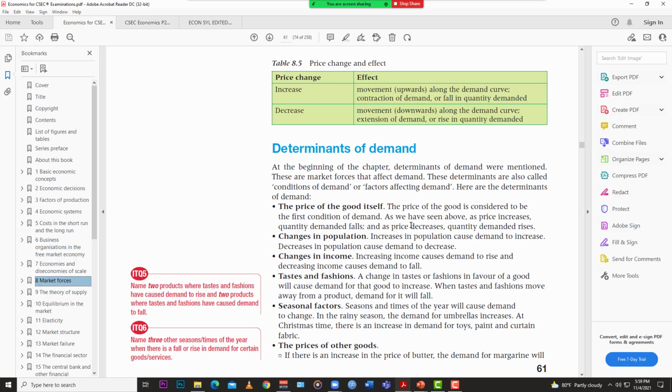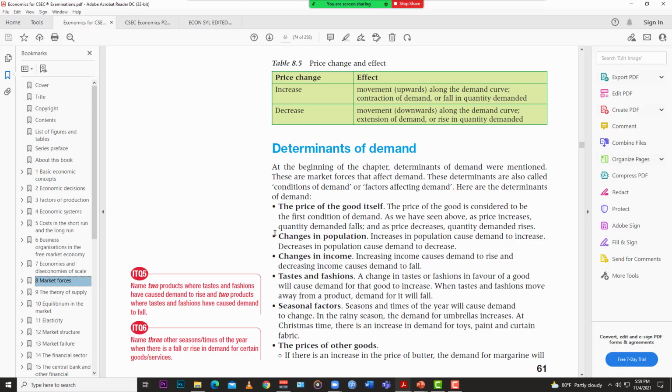So let's go. 1, the price of the good itself. If the price of the good is above a certain amount that you don't expect, if it's high, you're not going to buy it. If it's low, you're going to buy it. Simple as that. Your demand will increase if the price is low, and your demand will decrease if the price is high. That's 1.